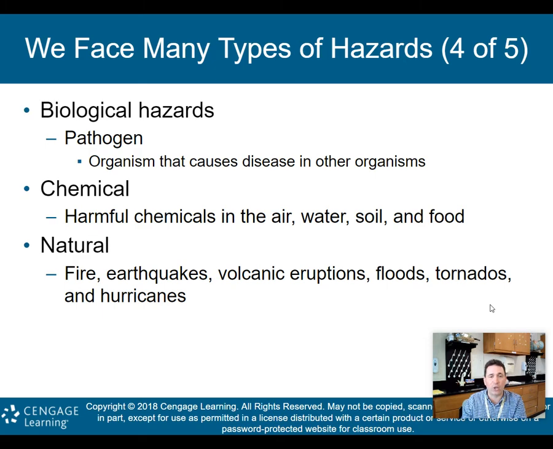Natural hazards include fire, earthquakes, volcanic eruptions, floods, tornadoes, hurricanes. I would even say winter outbreaks. We're hearing in the news about Texas having an outbreak of winter weather down there. They weren't able to handle it, and so you had people losing their lives because of that. So I would even include winter weather, cold, snow, things like that as natural hazards. So again, biological: pathogens, some sort of organism or a virus, like our COVID-19. Chemical, natural.